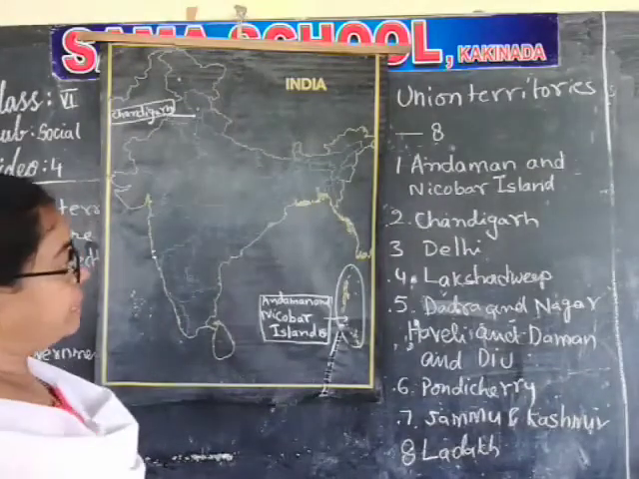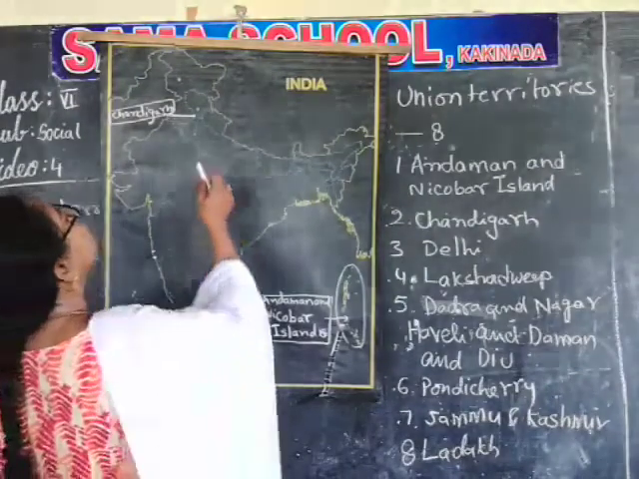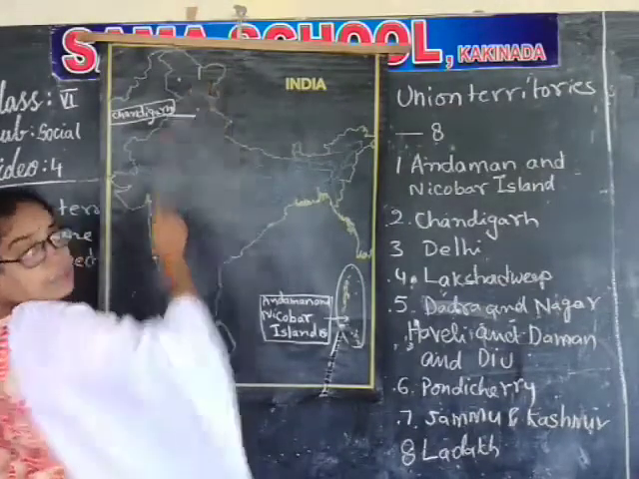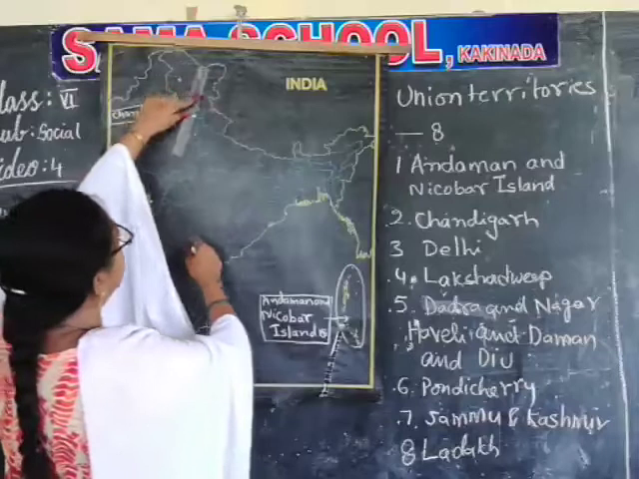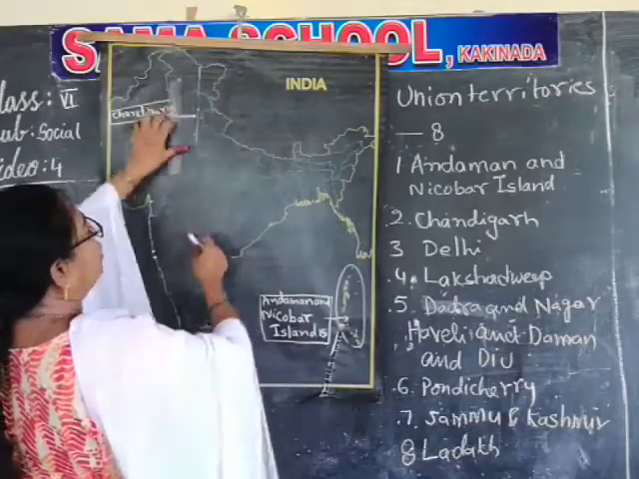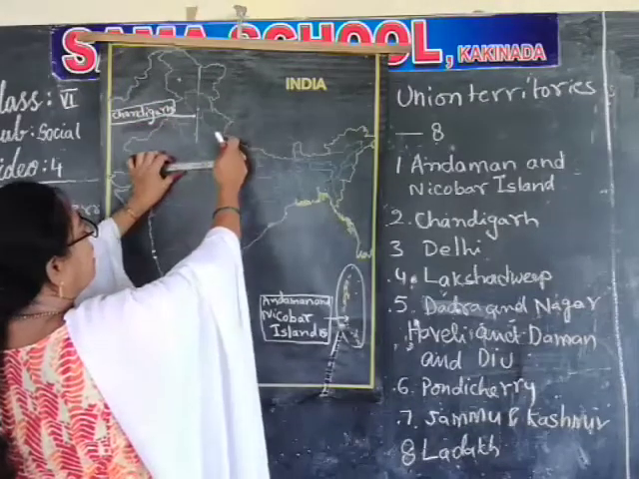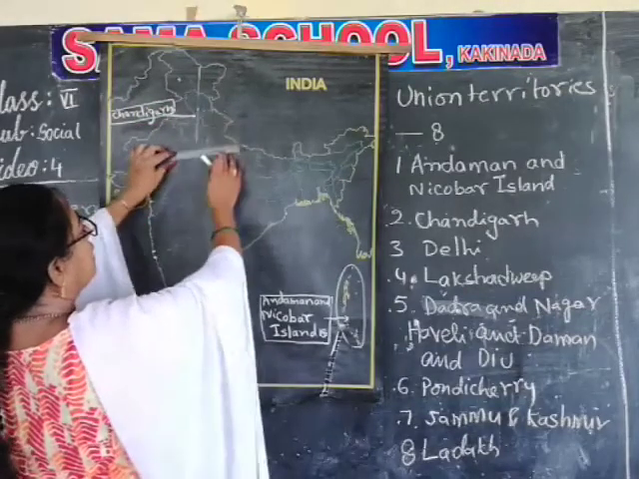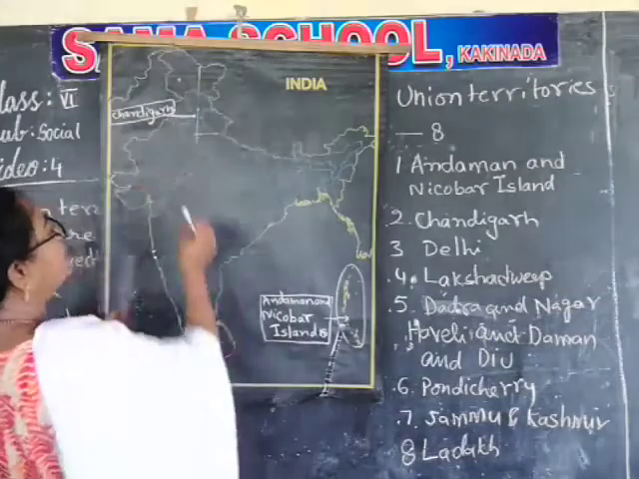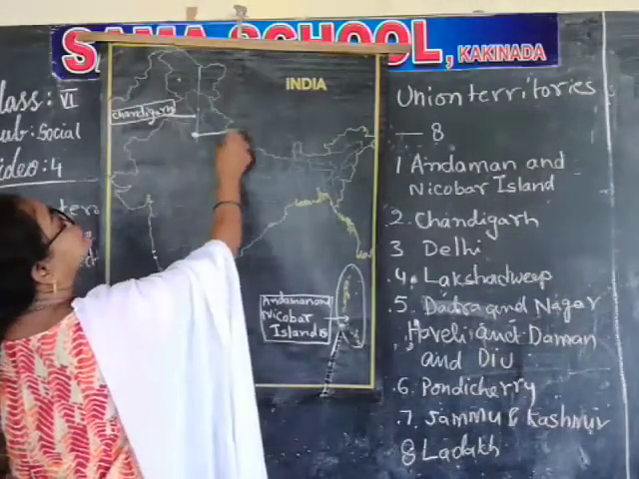Next one is Delhi. If you want to mark Delhi, see here the curve is there. From there, you have to draw a straight line. And also, from here a triangle will come outside, not inside. From there, you have to draw straight. Then you can mark this as Delhi.